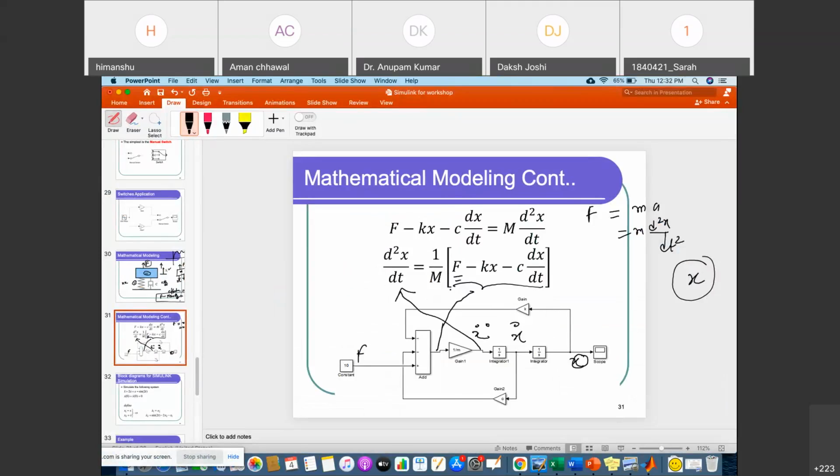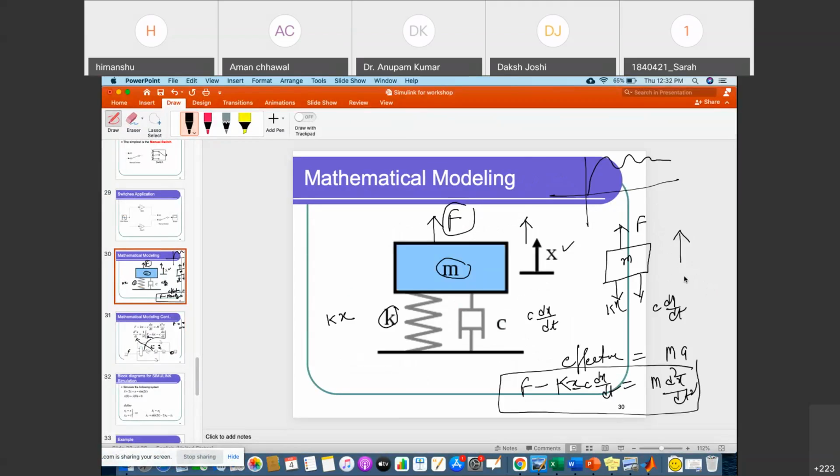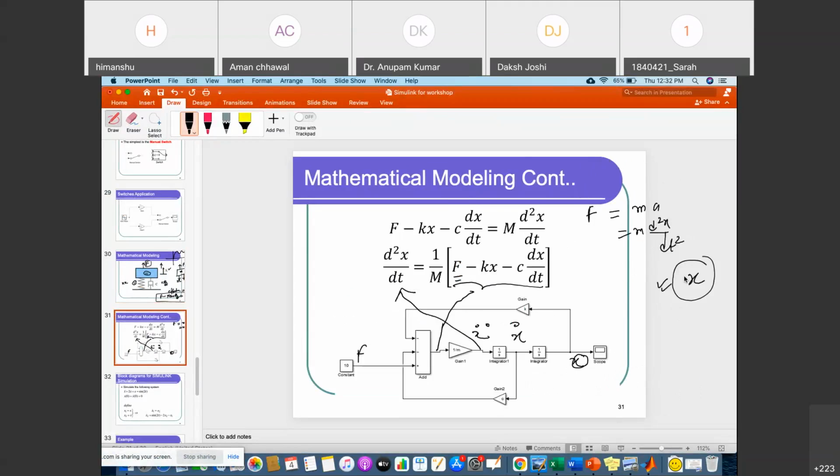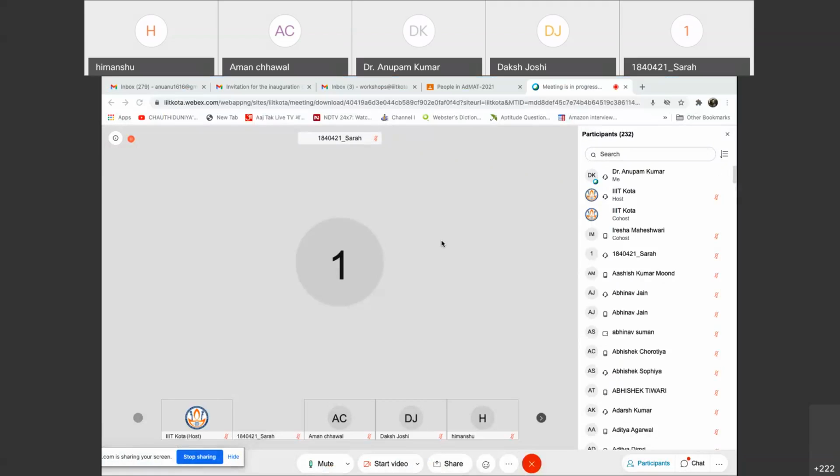Actually, I need x as the output. Okay, got it. Then integrate. Okay, great. So if anyone has a doubt, they can ask now. I hope I solved all the queries. If not, you can ask me.